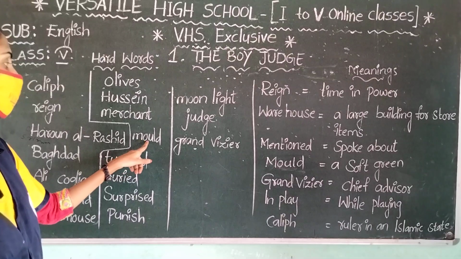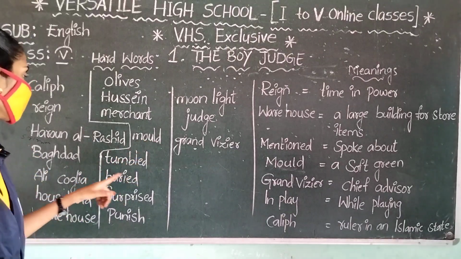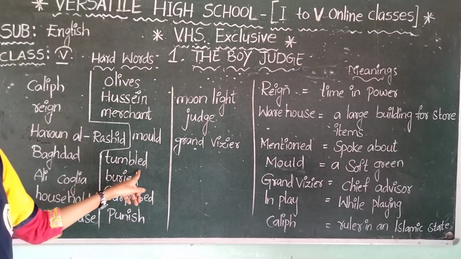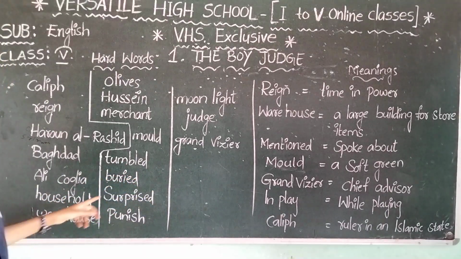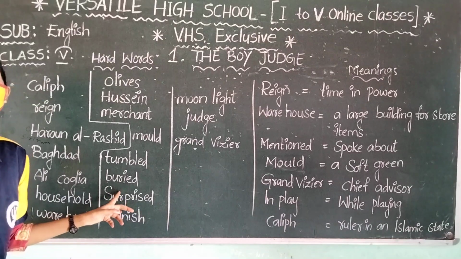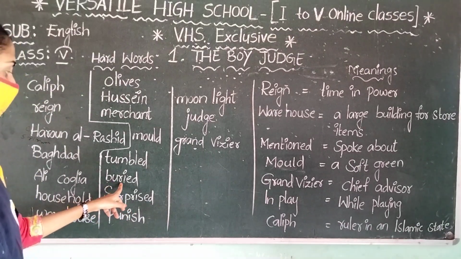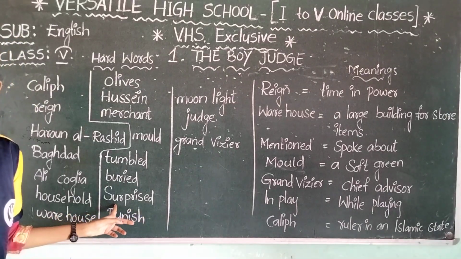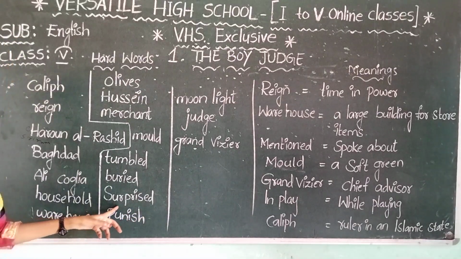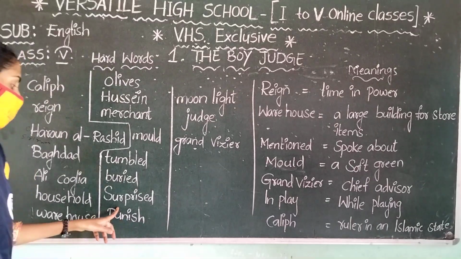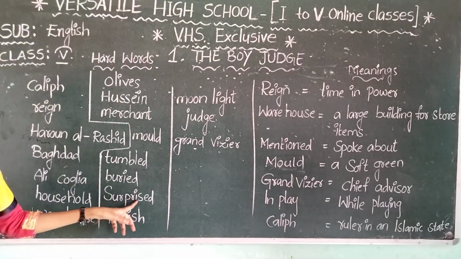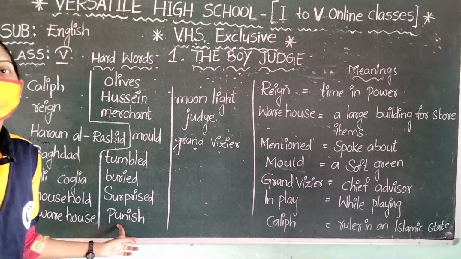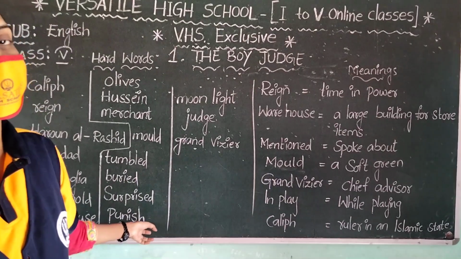Next, mould. M-O-U-L-D. Mould. Next, tumbled. T-U-M-B-L-E-D. Tumbled. Next, buried. B-U-R-I-E-D. Buried. Next, surprised. What is the spelling of surprised? Join with me. S-U-R-P-R-I-S-E-D. Surprised.